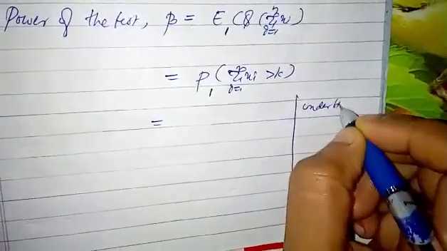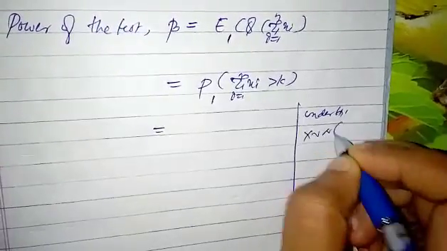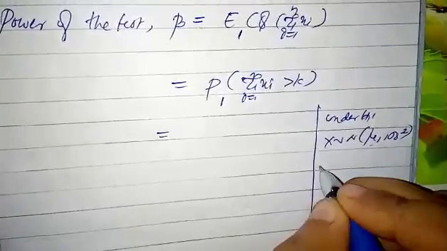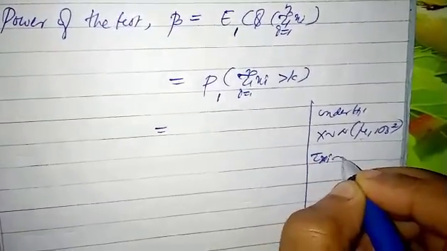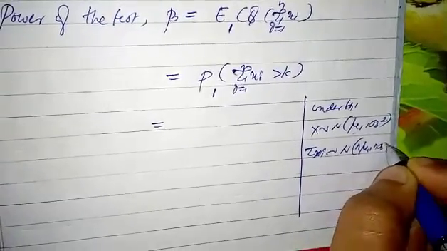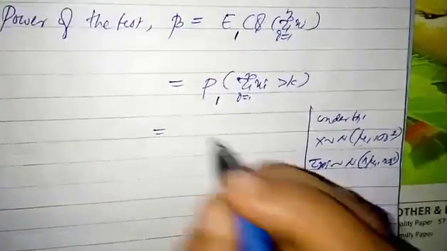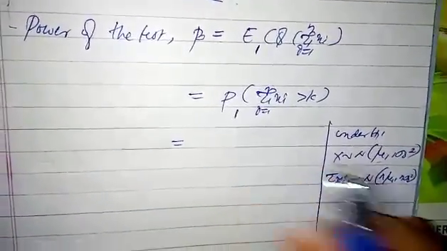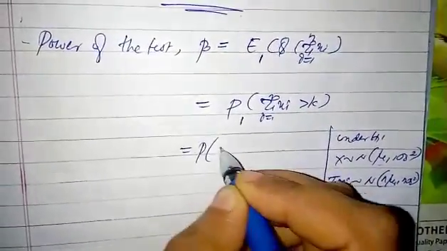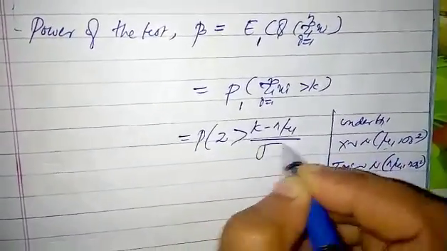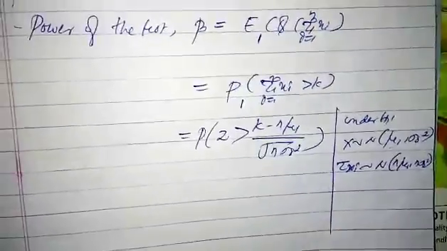Under the alternative hypothesis h1, x follows normal with mean mu1 and variance sigma naught square, and then summation xi follows normal with mean n mu1 and variance n sigma naught square. Then we can convert this normal variable into standard normal: probability of z greater than (k minus its mean, n mu1) divided by square root of n sigma naught square.